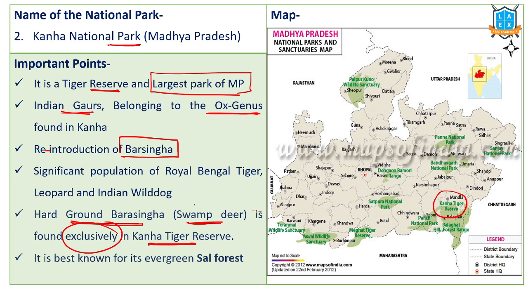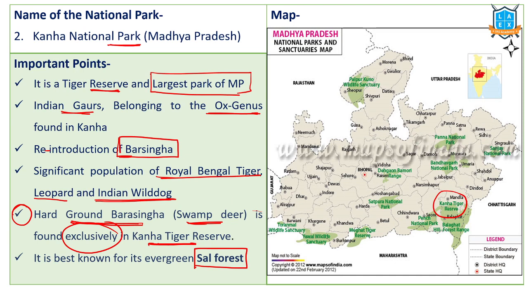If it is soft ground or floating Barasingha, it would be Manipur Loktak Lake, Keibul Lamjao National Park. In Kanha National Park, it's hard ground Barasingha. This entire national park is famous for sal forests, and it has a significant population of Royal Bengal tigers, leopards, and Indian wild dog. Barasinghas are reintroduced. That means initially they were there, now they are reintroduced.